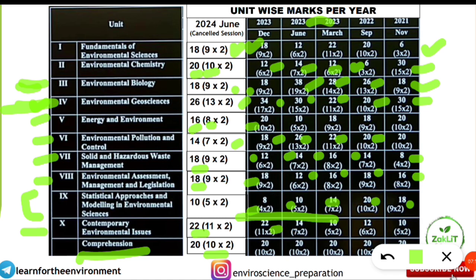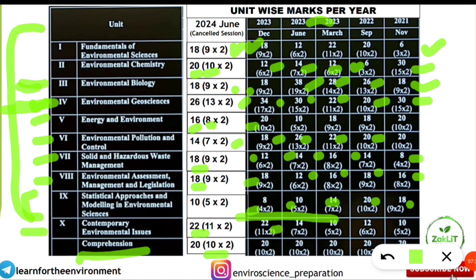This is what I wanted to tell you, because it will give you an idea. Even if you have skipped some units or are lagging in them, because nobody can be perfect in all these 10 units, no need to worry, because very major marks are not coming from each unit.